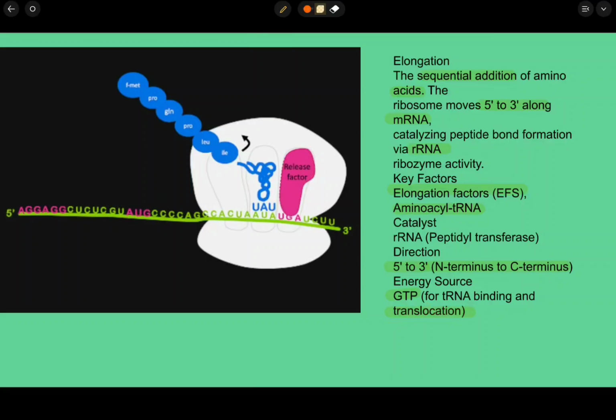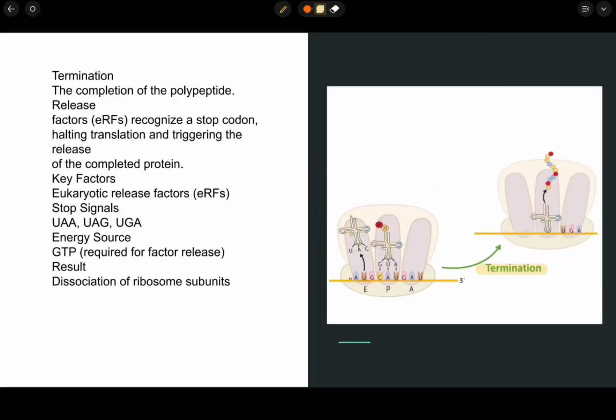and translocation. Now we will discuss the process of termination. Termination, the completion of the polypeptide. Release factors, eRFs, recognize a stop codon, halting translation and triggering the release of the completed protein. The key factors here are eukaryotic release factors, or eRFs, and the stop signals here are UAA, UAG and UGA. The energy source is GTP, which is required for factor release. The result is dissociation of the ribosome subunits.